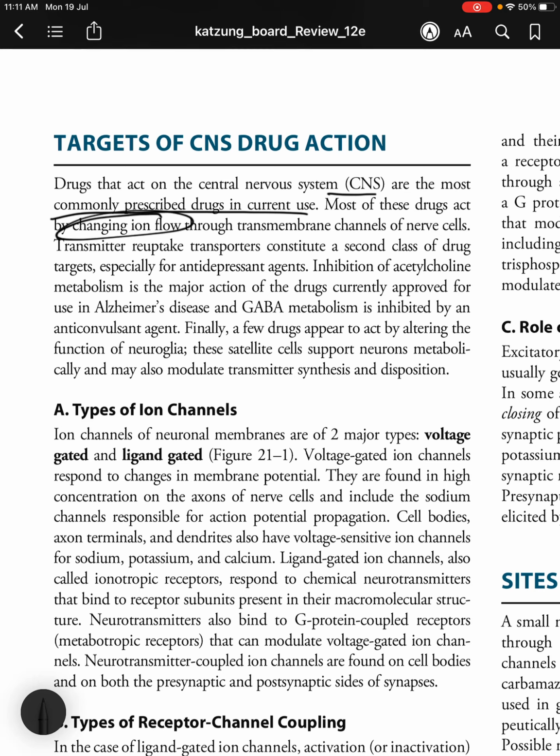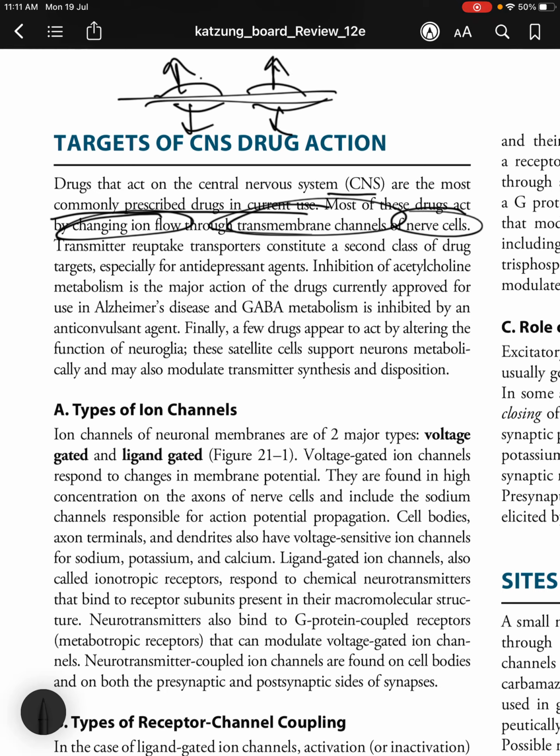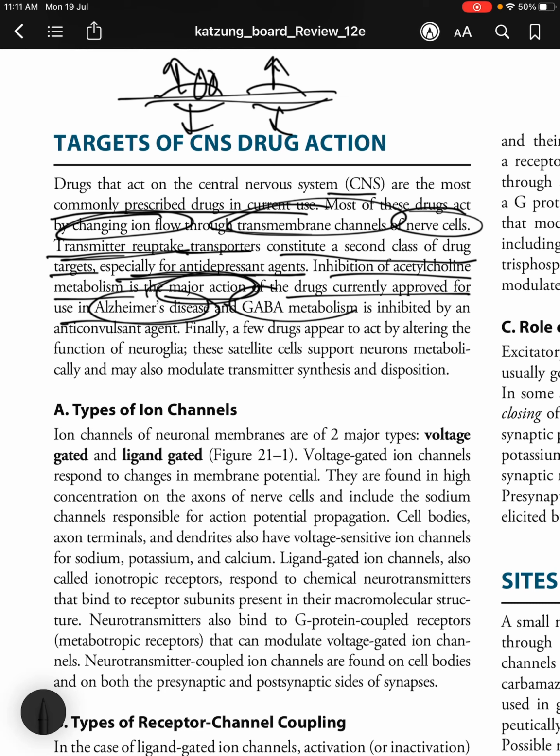Most of these drugs act by changing ion flow through transmembrane channels of nerve cells, the neurons. Transmitter reuptake transporters constitute a second class of drug targets, especially for antidepressant agents. Inhibition of acetylcholine metabolism is a major action of the drugs currently approved for use in Alzheimer's disease, and GABA metabolism is inhibited by an anticonvulsant agent.